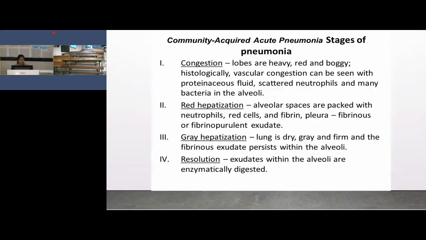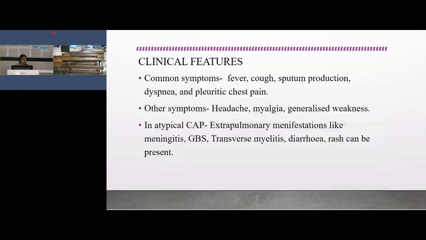Then we discuss the stages of pneumonia. First is congestion, second is red hepatization, third is gray hepatization, and fourth is resolution. Then clinical features, that is, common symptoms of community acquired pneumonia are fever, cough, which may be dry or wet cough, and then sputum production.